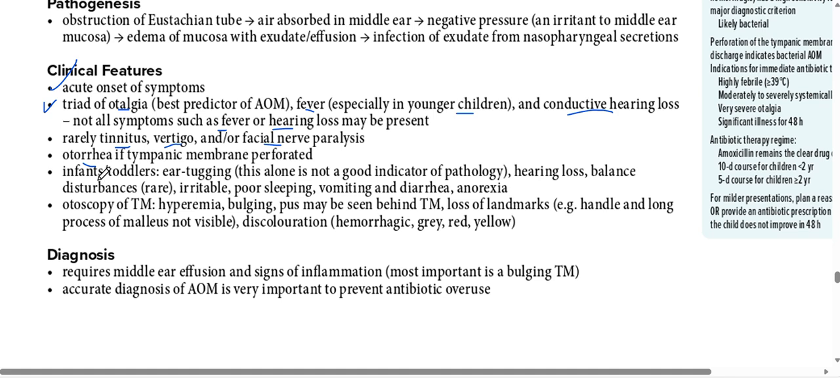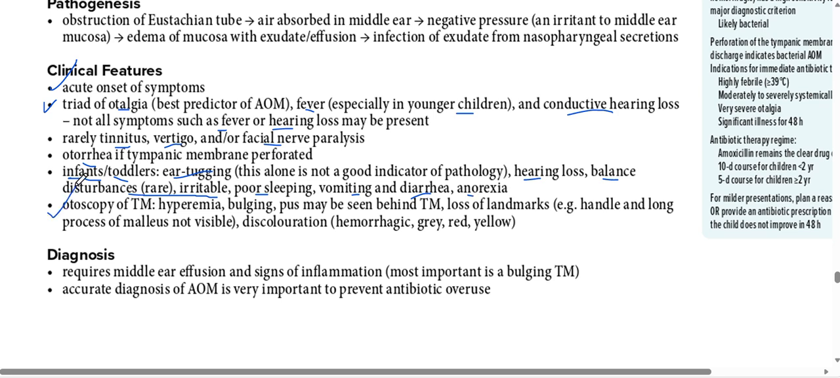Infants or toddlers, okay, now see, infants are very small children, and toddlers are up till 1 to 3 years of age. They cannot tell that they have pain in the ear. What are they going to do? They're going to do ear tugging. Then they can present with hearing loss, balance disturbance, but that is quite rare. They can be especially irritable. Remember, if a child is having fever, is not hearing well, is having pain in the ear, is not sleeping well, is irritable, maybe there can be vomiting and diarrhea as well, and there can be loss of appetite because the child is not able to take his feed as usual.